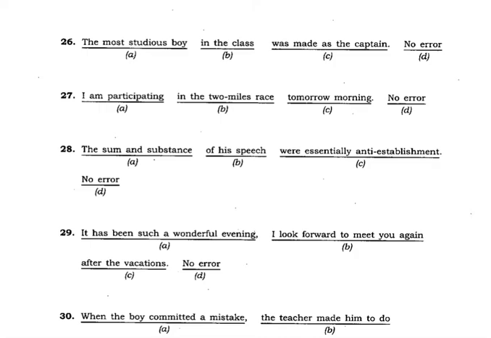Was made the captain. Let's go to the next. Question number 27. I am participating in the 2 miles race tomorrow morning. No error. Now, I am participating is absolutely correct. You will feel that there is an error in B, and that's right. In the 2-mile race. 2-year-old child, you must be familiar with that, you must have come across it. 2-year-old child. Now, 2-mile race, of 2 miles, that is correct.